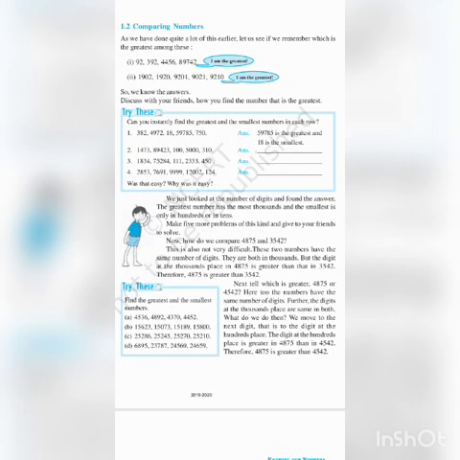Next is comparing numbers. I have given one session related to comparing numbers. Comparing numbers is that you first compare the number of digits and say which number is greater. In the Try These box, check 382, 4972, 18, 59,785, 750. So these are the questions. Here we have to compare and write which is the greatest and smallest number.